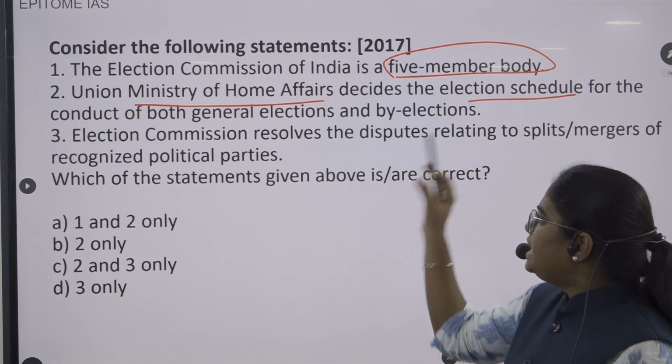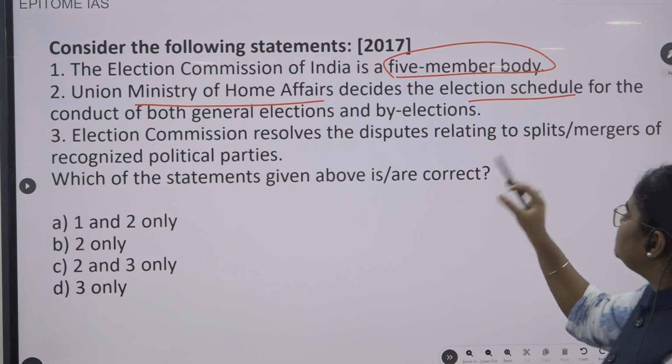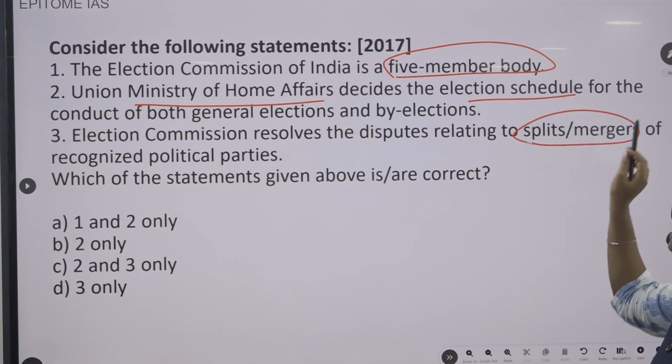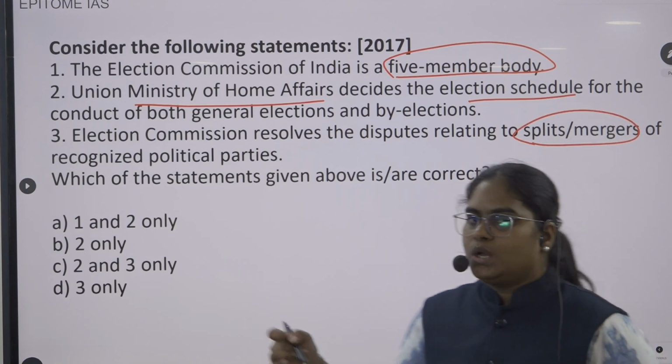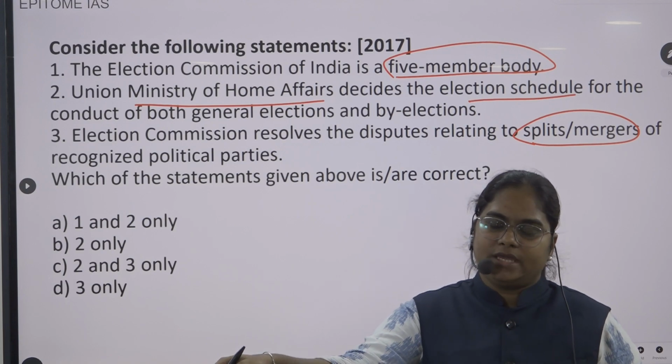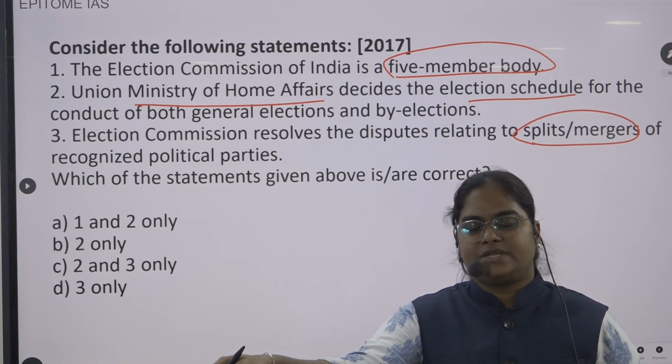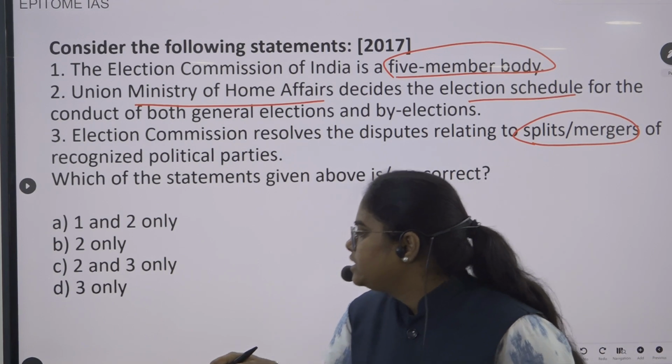Statement 3, Election Commission resolves the disputes relating to the splits and mergers of the recognized political parties. Again, try to answer this question yourself before seeing the explanation. Now let us go to the explanation.